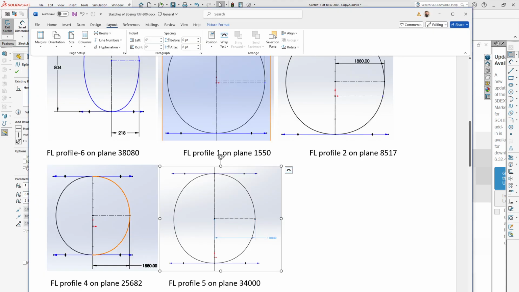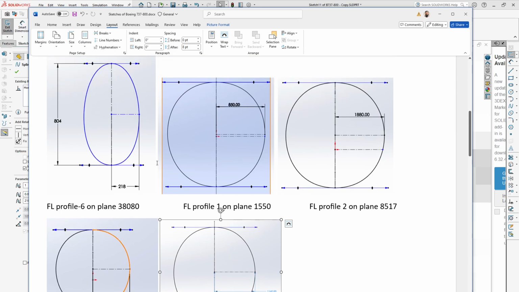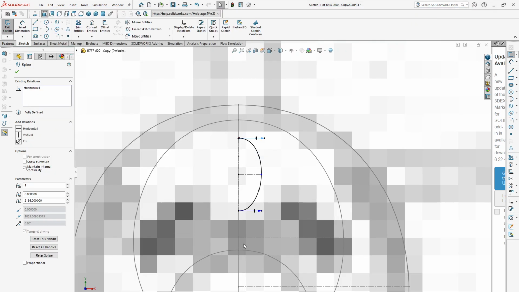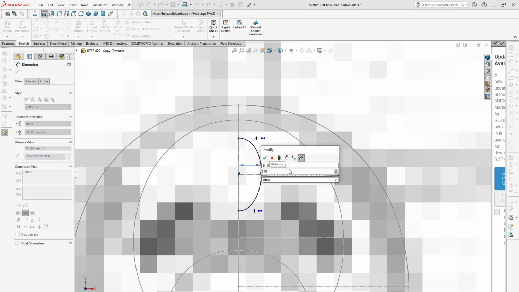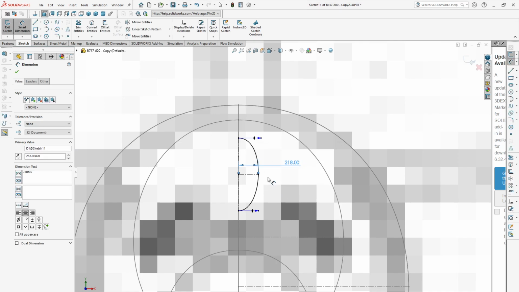Keep the dimension. The dimension will be 218. Okay.